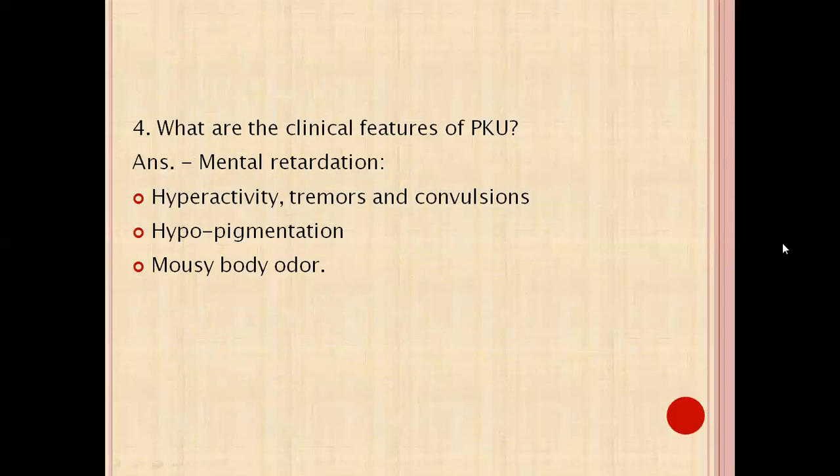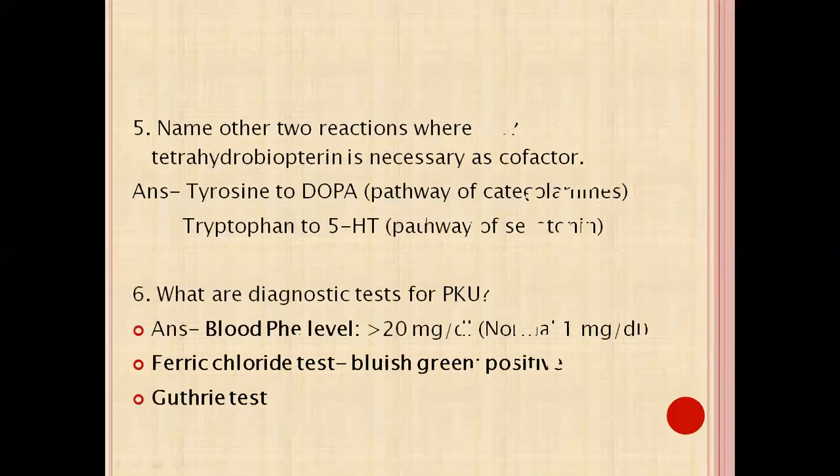Next question, question number 4. What are the clinical features of PKU? Mental retardation, hyperactivity, convulsions, hypopigmentation, and mousy body odor, meaning mousy odor of the urine and mousy odor of the sweat. Next question, question number 5. Name other two reactions where tetrahydrobiopterin is necessary as a cofactor.